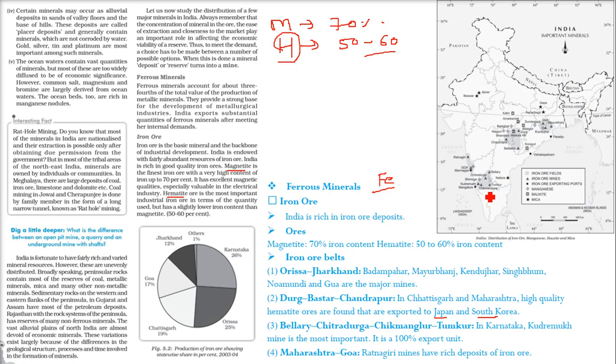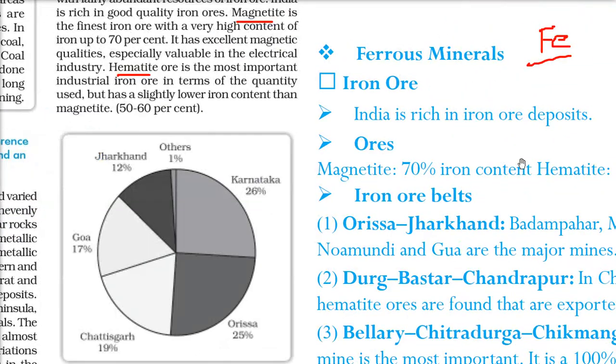Then in Karnataka, the Kudremukh mine is most important. It is a 100% export unit, so everything which is mined is exported. Then we have certain places in Maharashtra and Goa, and the Ratnagiri mines, which have rich deposits of iron ore.